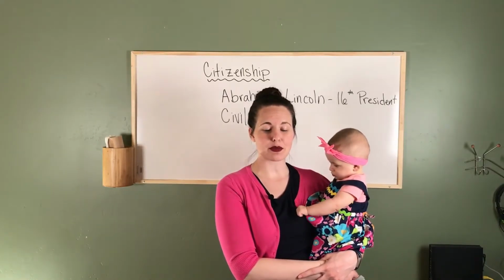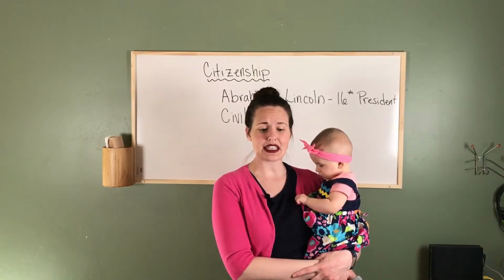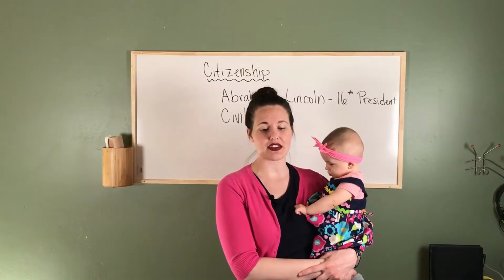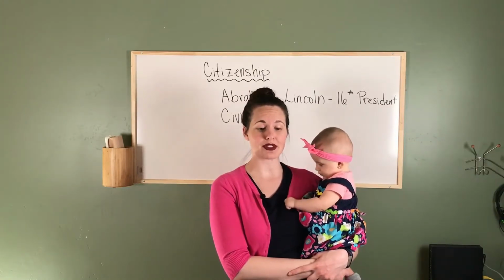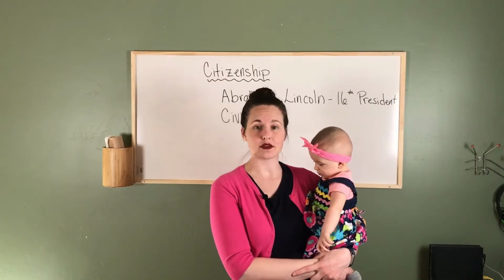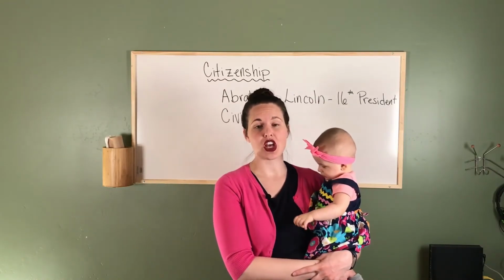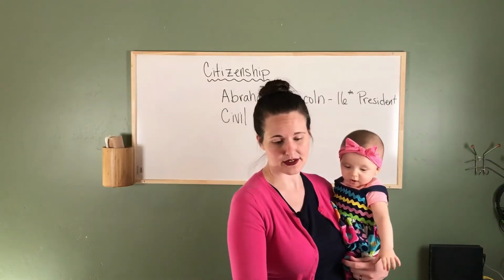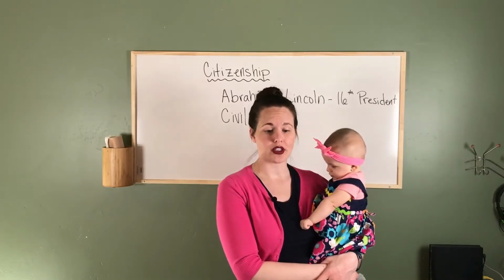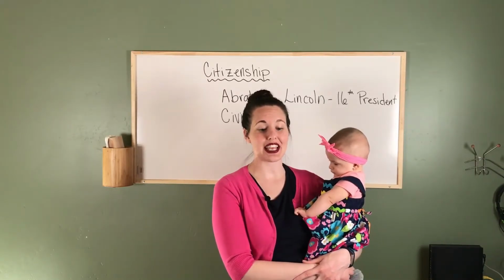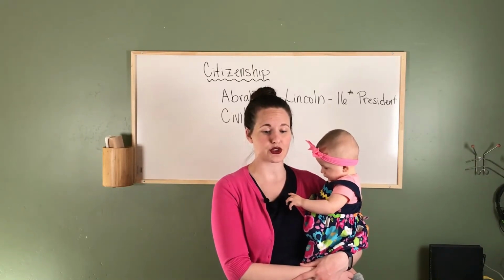When Lincoln was elected president, many farmers in the southern states became worried that Lincoln would pass a law and take their slaves away. This would mean that they would have trouble growing their crops. They decided to secede, or leave, from the United States and start their own country called the Confederate States. Lincoln believed that slavery was wrong. He also believed that the United States should stay as one country and not be divided into two separate countries.